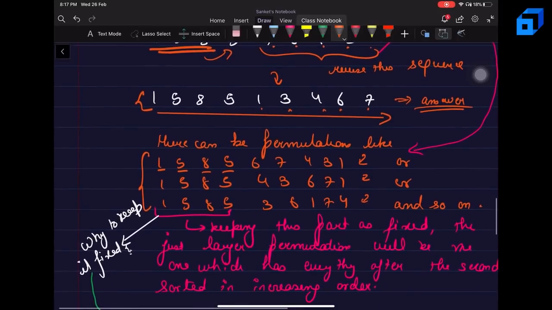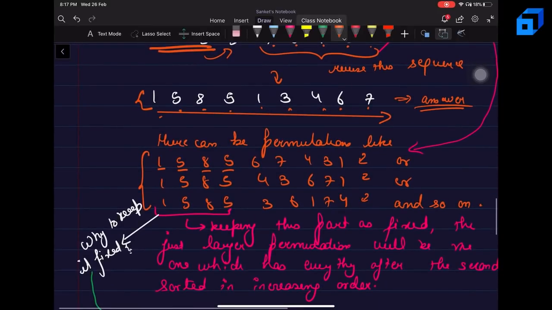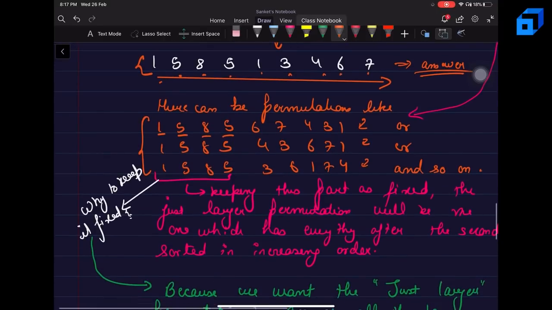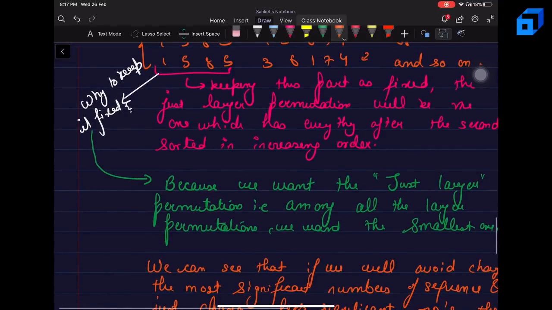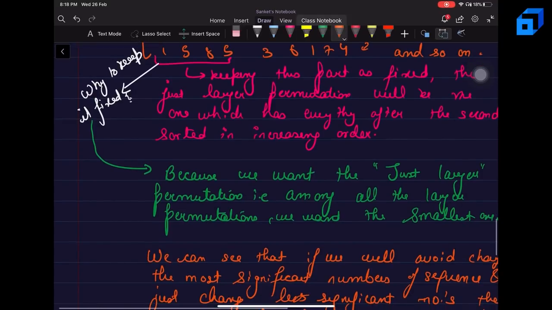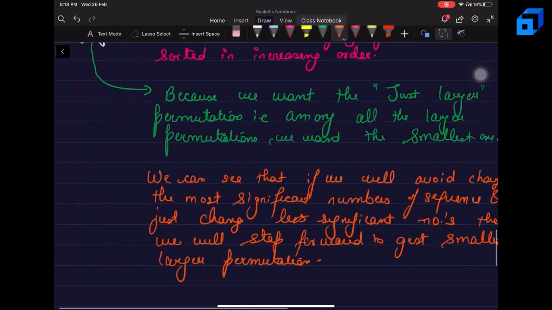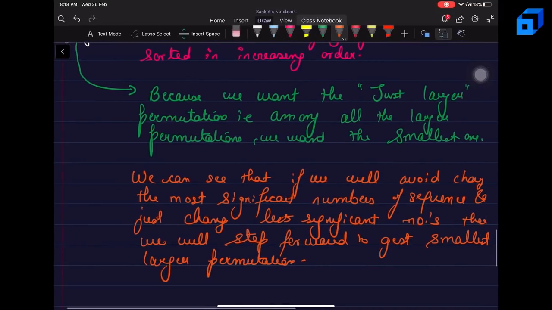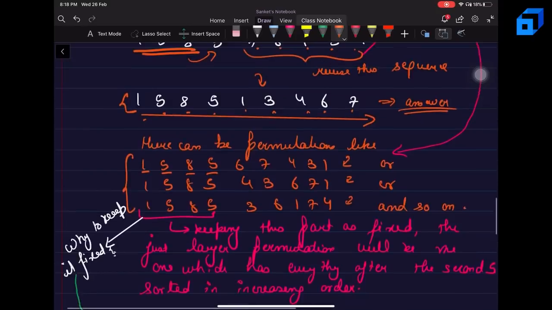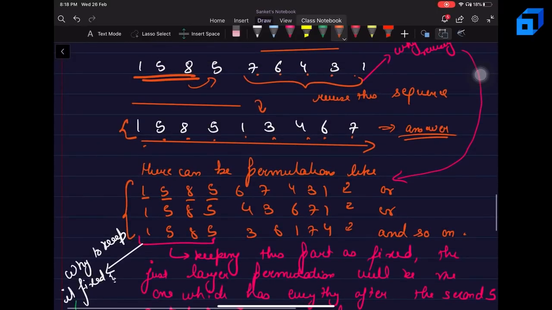Now, why am I keeping this 1585 as static, as in why am I keeping this part fixed? Because we want the just larger permutation, and among the larger permutations we want the smallest one. And we can see that if we avoid changing the most significant numbers, everything on the left part is a more significant part of my sequence.